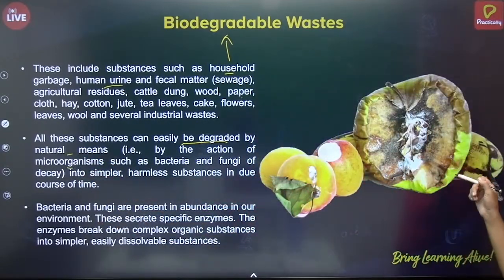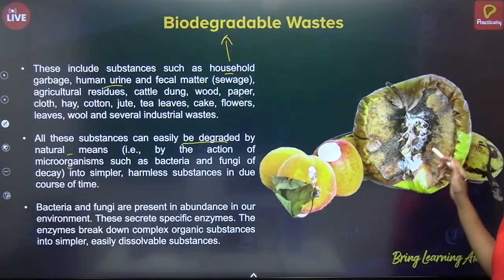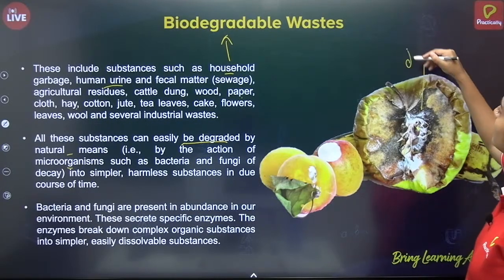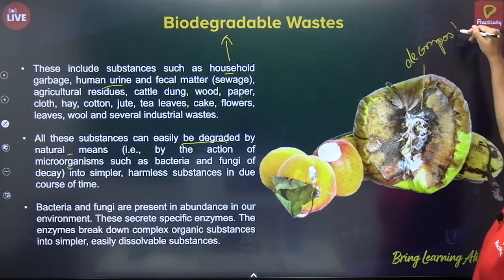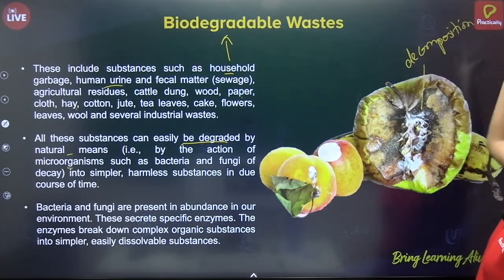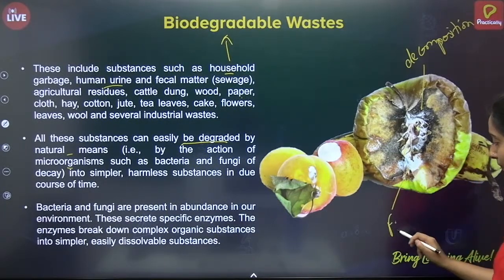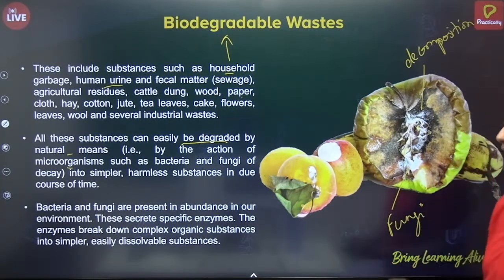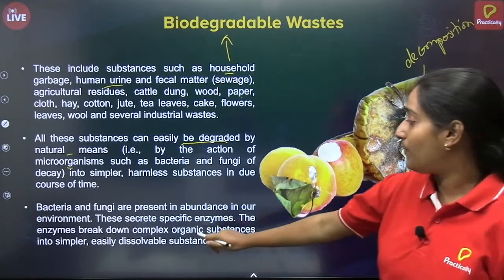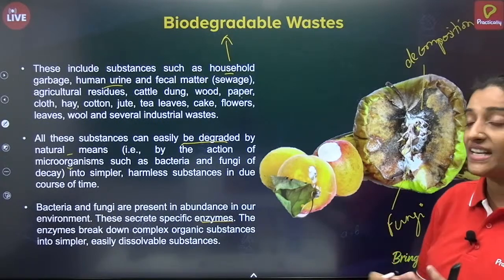Microorganisms can decompose this apple, isn't it? It can decompose this apple, banana. You can see the process here. Okay, decomposition. You can see the process that this is nothing but fungi. Fungus is growing on the apple and it is trying to consume the apple. It is degrading the apple with the help of different enzymes.